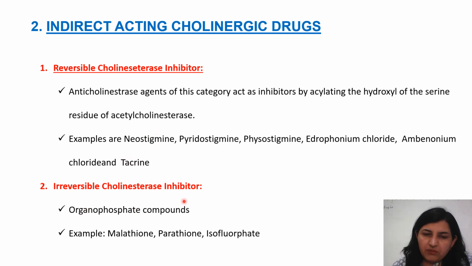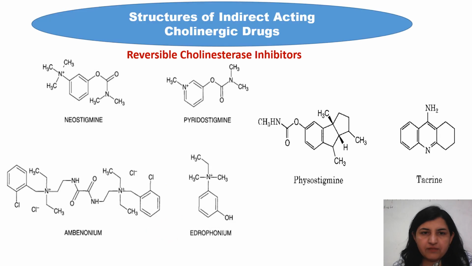Irreversible cholinesterase inhibitors are organophosphates, which are used as insecticides. They are highly toxic, like parathion, malathion, and isoflurophate. These are the structures. Neostigmine again contains the quaternary ammonium. Pyridostigmine also contains the quaternary ammonium. Yes, physostigmine does not contain the quaternary ammonium. Ambenonium is a biquaternary salt. Edrophonium also contains the quaternary ammonium. Tacrine has a somewhat different structure from all other drugs which come under this category.